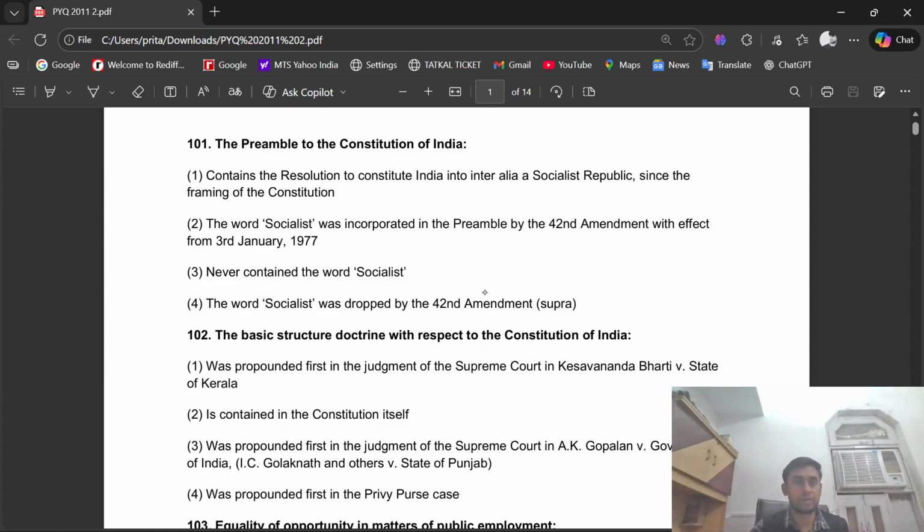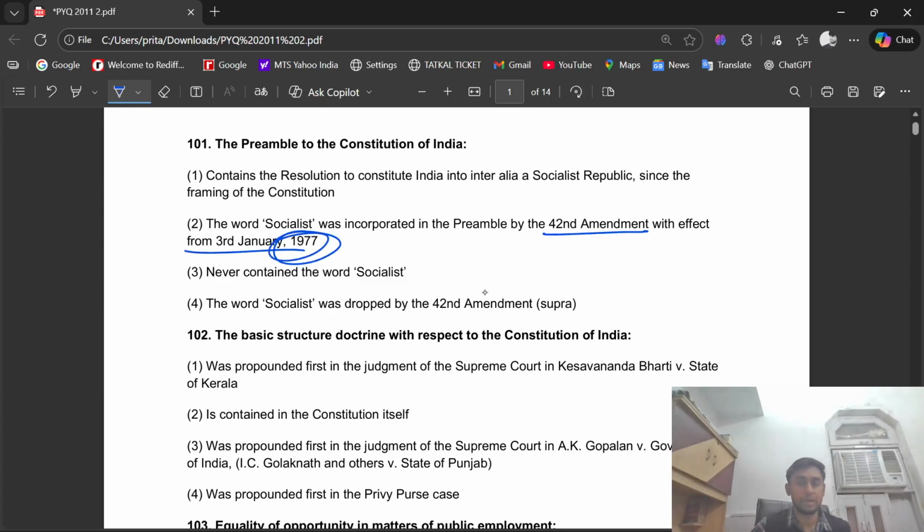The preamble of the Constitution of India. The word socialist was incorporated in the preamble by the 42nd Amendment with effect from 3rd January 1977. Apart from that, these three are wrong. Okay, so this one is the right option of question number 101.